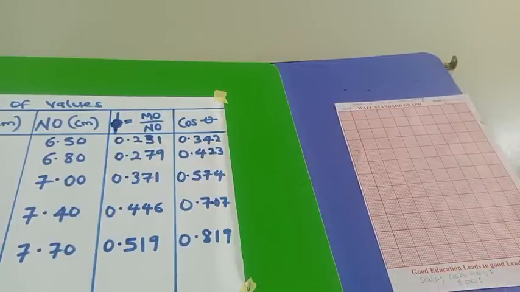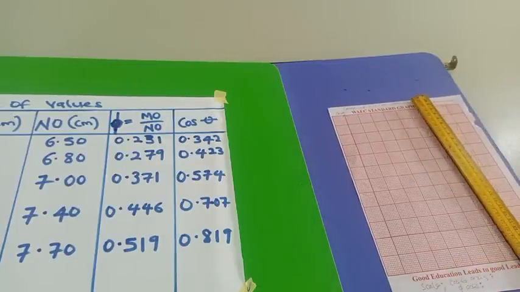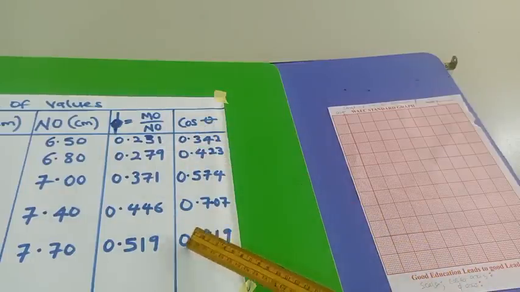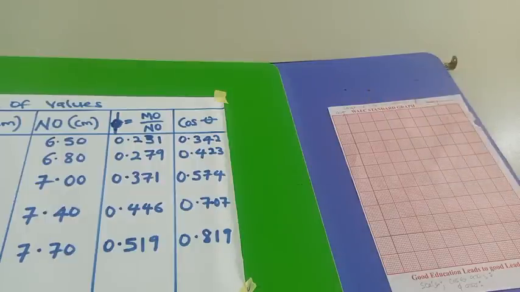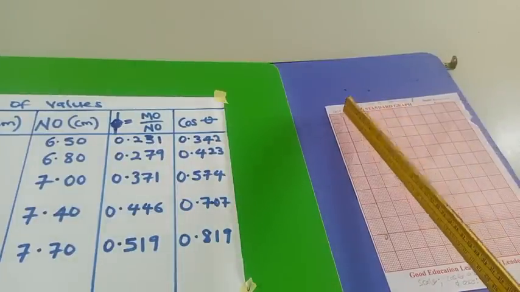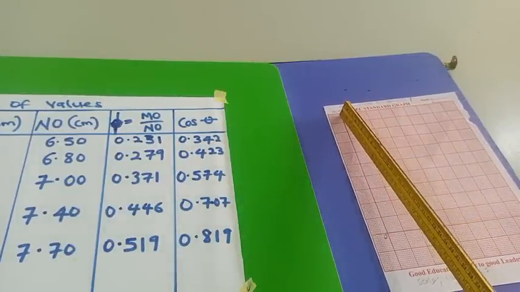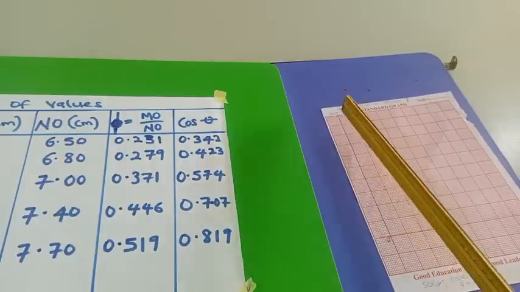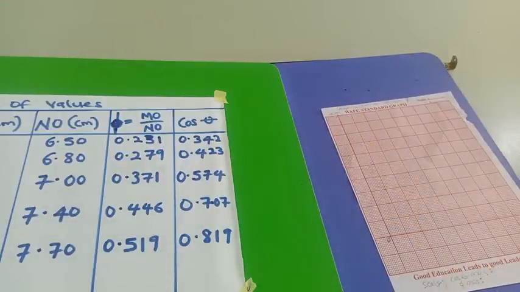So the next thing to do is check for the highest value, that's 0.8. You have to make sure that you start from 0 to that highest value, looking at your points first. If you don't check all these things and you start writing, at the end you won't have your 0.8.